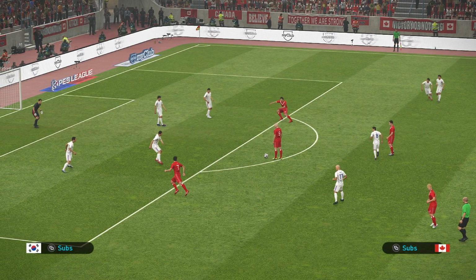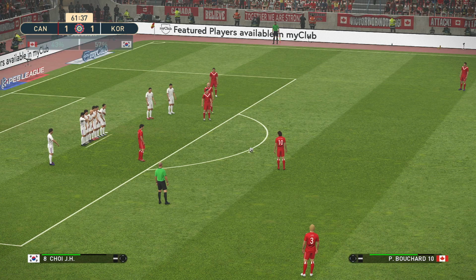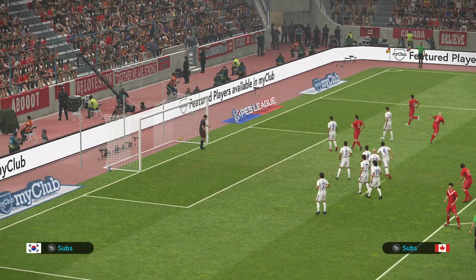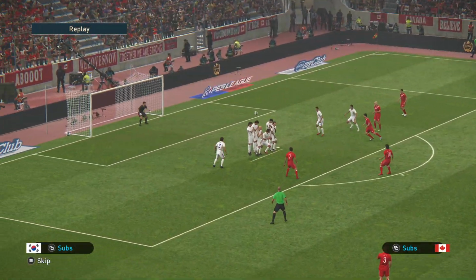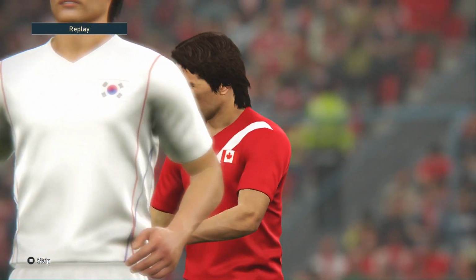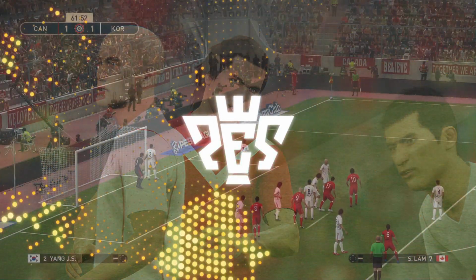There's a free kick to Canada on the edge of the box. Well, Clark thought about the quick one, but here's Bouchard. Bouchard with the free kick. Came off the wall and it's out for a corner kick. Bouchard with the latest chance for Canada.